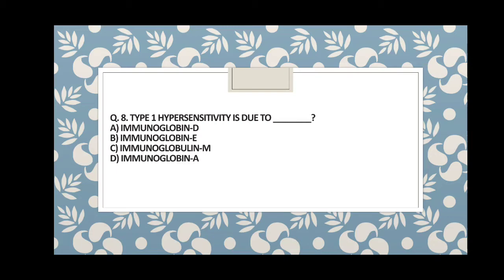Again, question number 8, very easy question. In biochemistry exam, I would say, you will see some types of questions related to immunology and cell bio and mol bio. So guys, prepare all the subsidiary disciplines along with the biochemistry if you are going to appear in the biochemistry exam. Type 1 hypersensitivity is due to IgD, IgE, IgM or IgA. So guys, the answer will be B, that is IgE. IgE is type 1 hypersensitivity molecule.